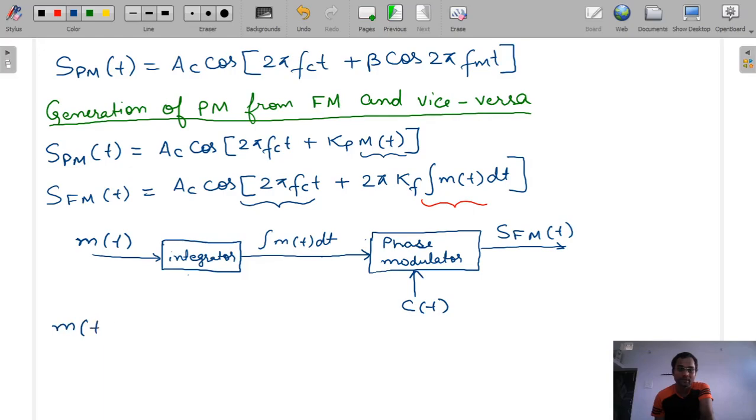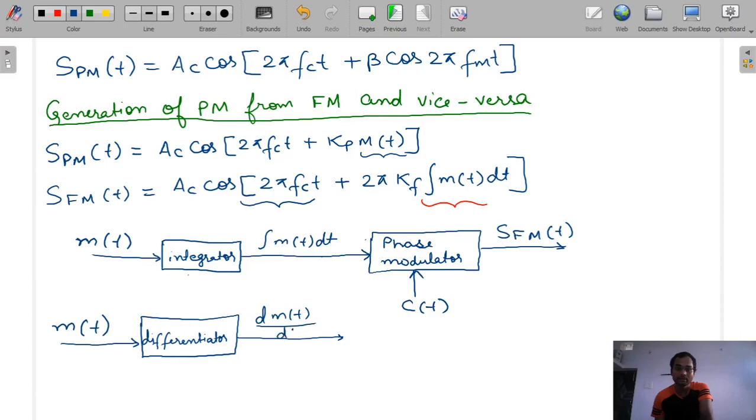Now how to get PM signal from the FM signal? See, this is our message signal m(t), and we have passed it through a differentiator. Why we passed it through a differentiator, I will tell you. Now this message signal is differentiated, and we have got dm(t)/dt.